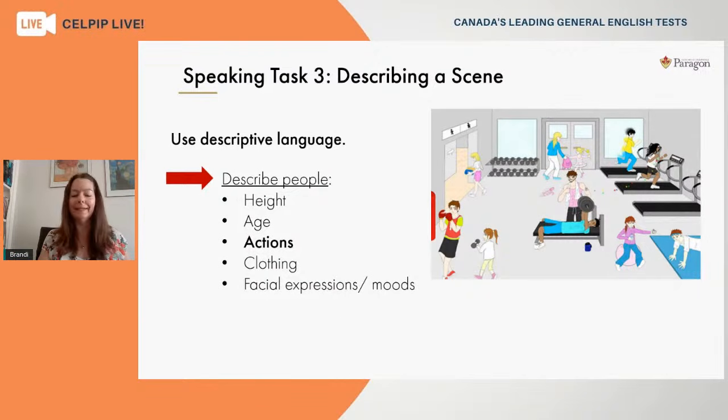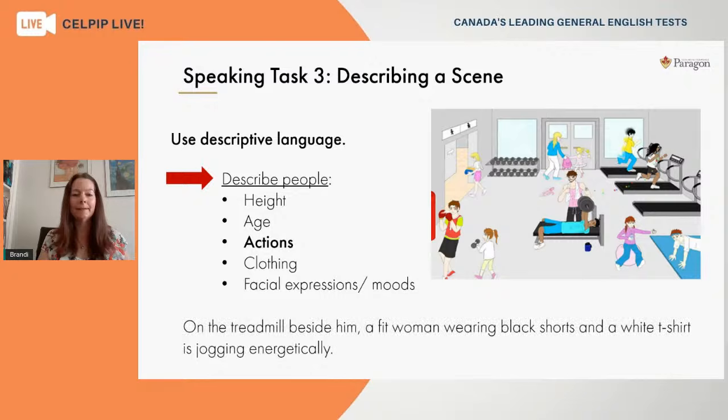Let's just look at one more example while we're on that topic. So here you might say, on the treadmill beside him, a fit woman wearing black shorts and a white t-shirt is jogging energetically. Okay, so again, you notice that we're still talking about that back corner, but we know that these two people are side by side. So again, you'll work your way through the picture, adding in these details and locating them for your listener as you go.